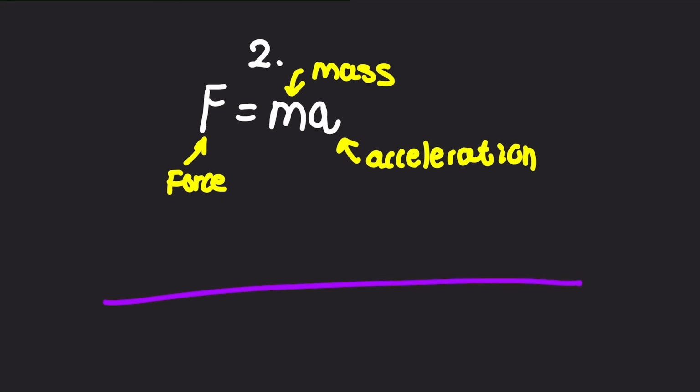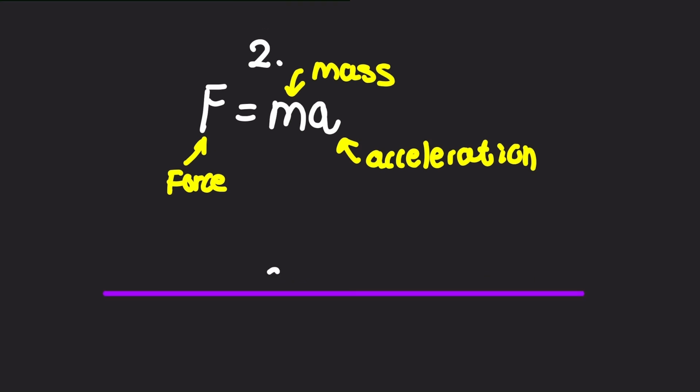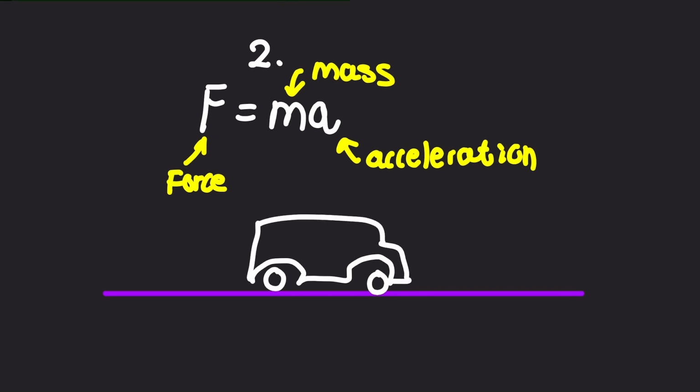Let's say there's a car on the road. Let me just draw my fantastic drawing of a car. Maybe it's a truck, who knows. And this truck is accelerating towards the right. And the engine is applying a force on the wheels, and the wheels are applying a force to the car that are making it go towards the right.